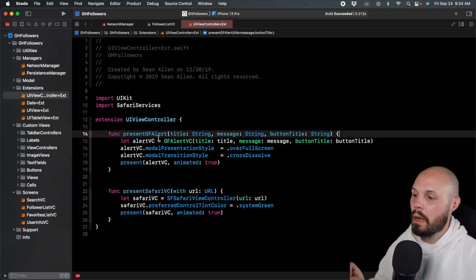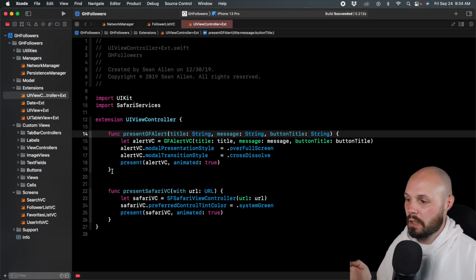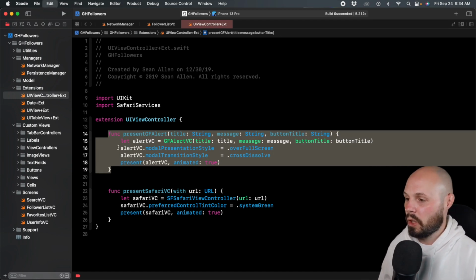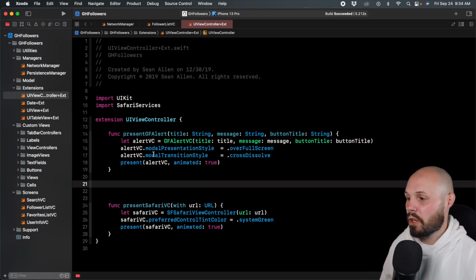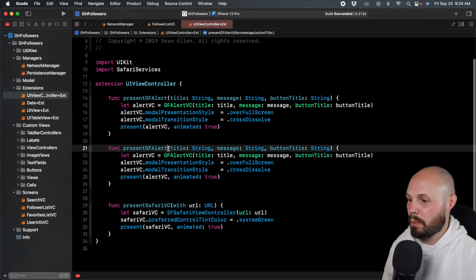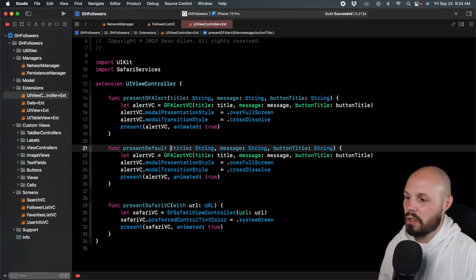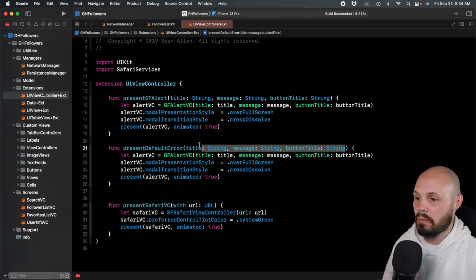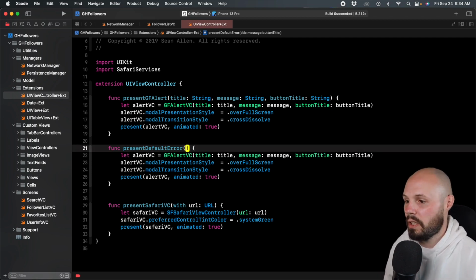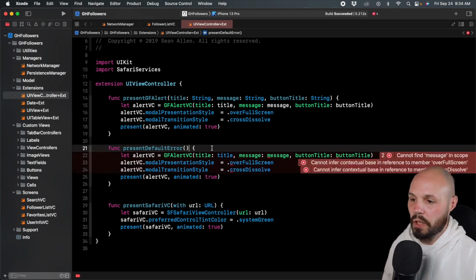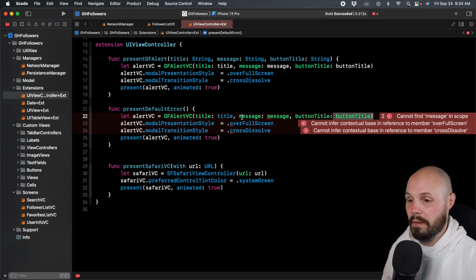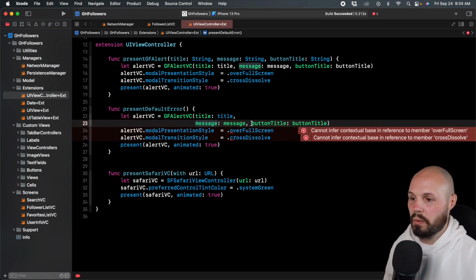That's good. But we want to create another function that's similar to this that's just presentDefaultError alert or something, right? This is our catch-all error. So I'll copy that. We'll say presentDefaultError, and we're not passing any specific string message title, right? We're going to hard code that because that's our default. So we can simplify that there. But you notice we got some errors, right? Because we were passing in the title, the message, and the button title. Now we're actually going to hard code that. So for that reason, we'll put these on their own lines here.